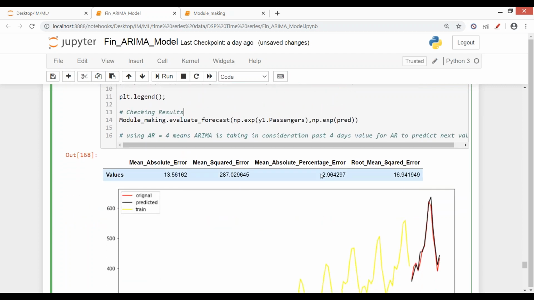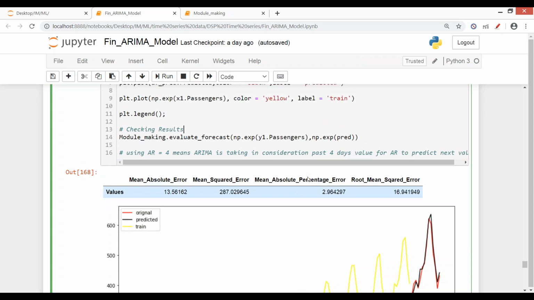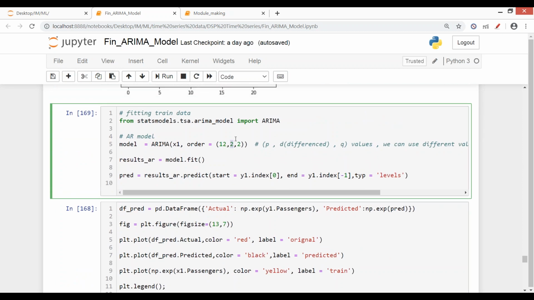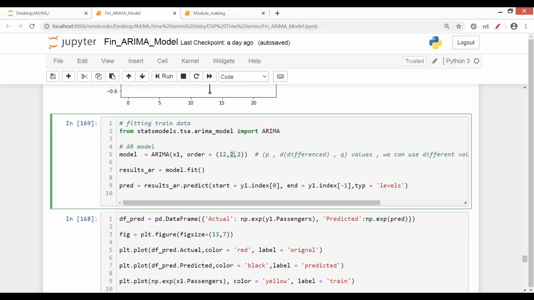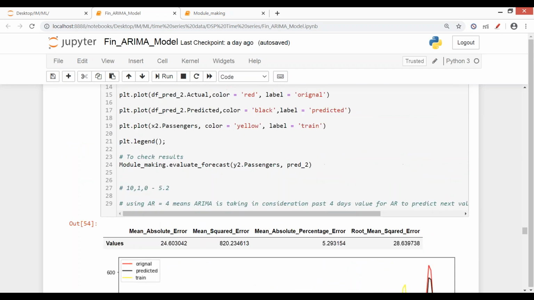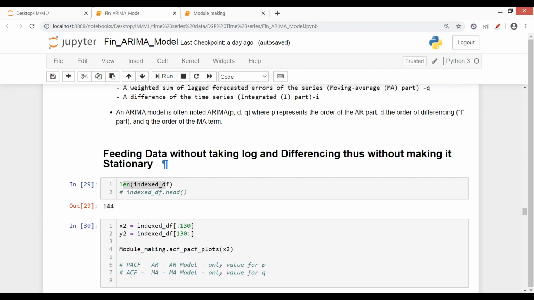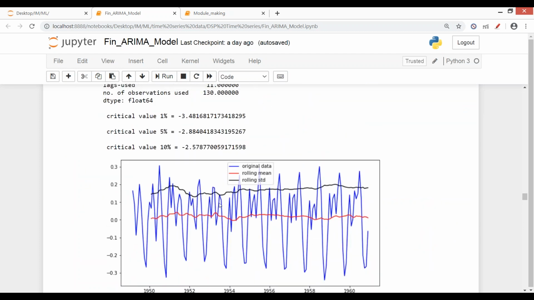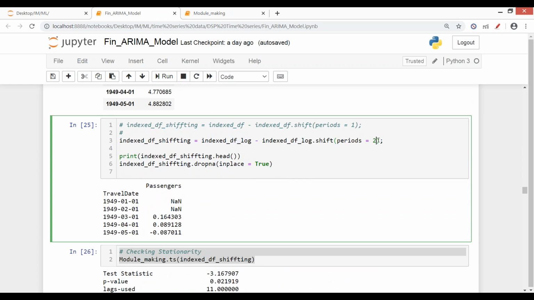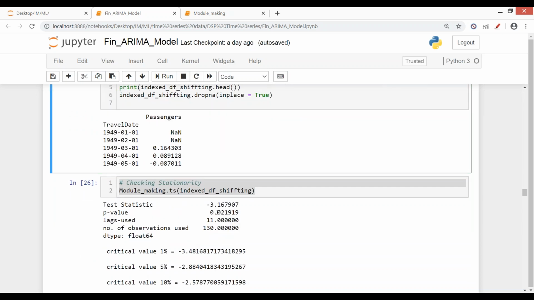And इसमें when given the log data, that is when we have given the transform data, although that much stationarity was not achieved, but by giving a second order differencing here, much more stationarity was achieved. जैसे हमने किया था ना ऊपर, we did 2 here. How did I come up with this 2? Because for best stationarity, when we did the transformation here, let me come up to this part where we made our data stationary. So इसमें हमने क्या किया था, हमने logarithm data पे ही तो second order differencing की थी, right? So by this we came to know that our data is getting much better. We are getting good stationarity.